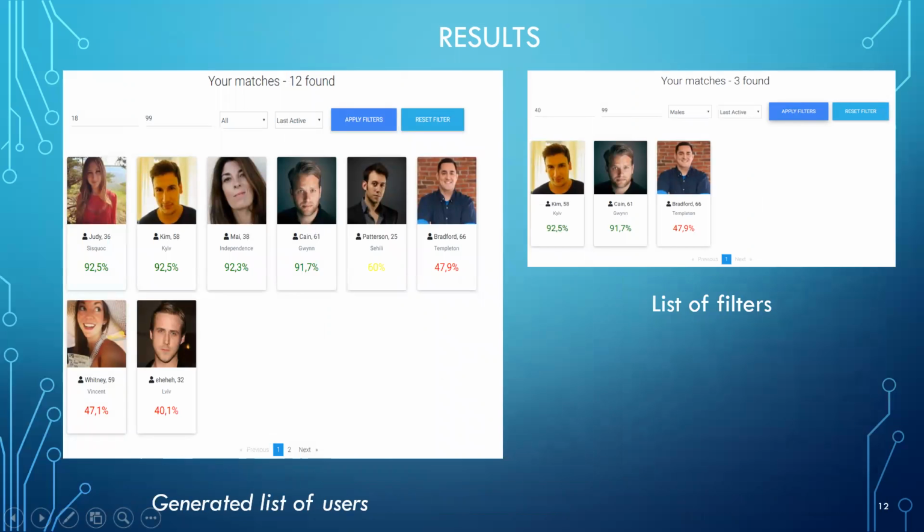The control example shows the main functions and work of the created intelligent system. Here you can see the generated list of users using the text processing algorithm, sorted in descending order by the percentage of user similarity, and the use of filters to search in an already generated list.